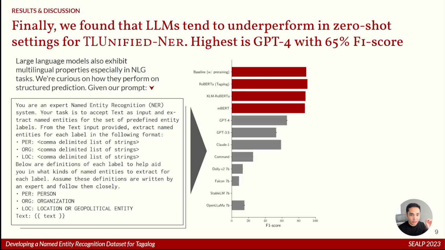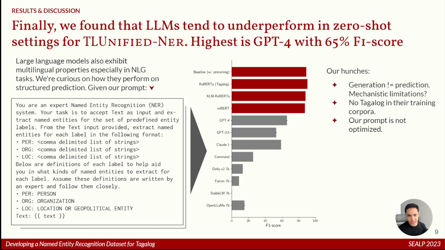The bars in red are the supervised learning equivalents from the earlier results. Perhaps the key takeaway here is that in terms of reliability, supervised models trained directly from TL Unified still outperform our zero-shot methods. To be honest, I can only give hunches as to why. First, perhaps text generation is not equal to structured prediction performance. Just because it can generate text well doesn't mean that it understands it. Another reason might be that there is no Tagalog in their pre-training corpora. And finally, perhaps our prompt is not optimized. However, I can speak about reliability. We think that supervised training using the TL Unified corpora is still performant and predictable.